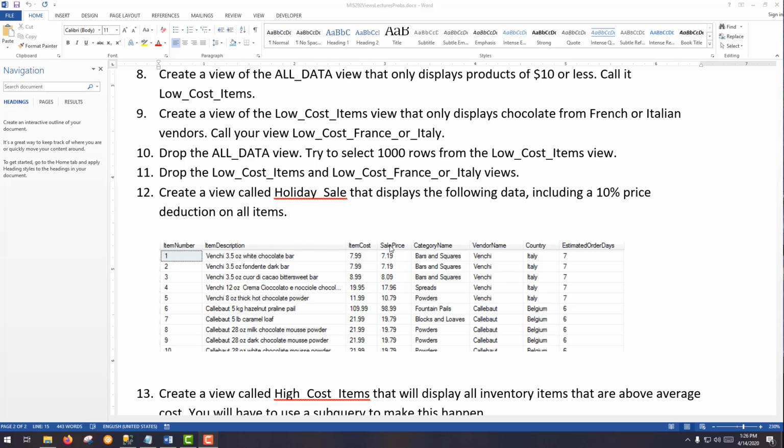Sale price, I know I spelled that column name wrong. Sale price is a calculated column with a 10% reduction. And then the category name comes from the category table, and then these come from the vendor table. So that's a three-way join. And the difference here is we're creating a view out of it. So let's look at the code.